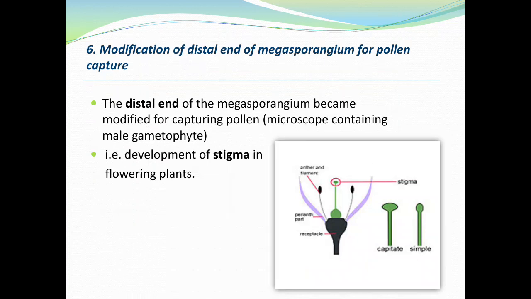You can see here in the diagram. The distal end of the megasporangium becomes modified for capturing pollen, for example, development of stigma in flowering plants.